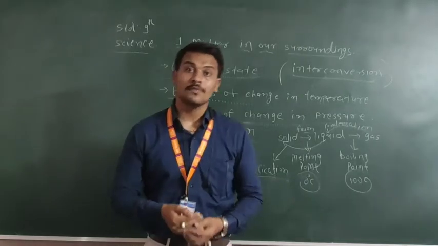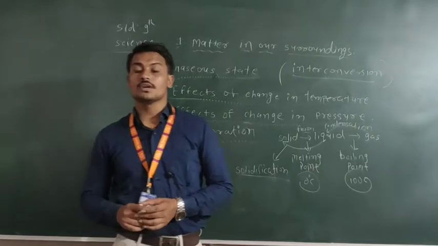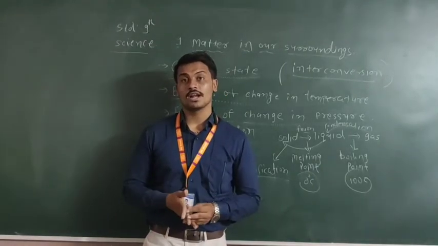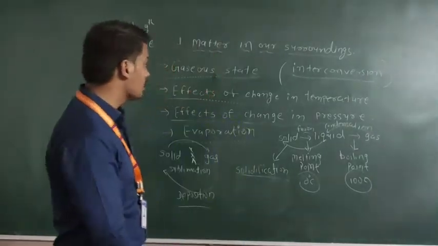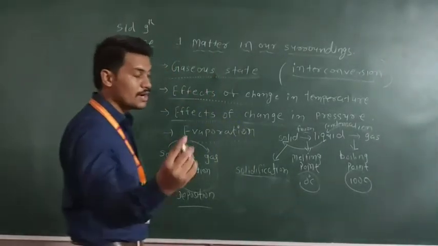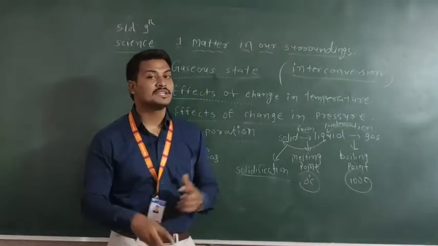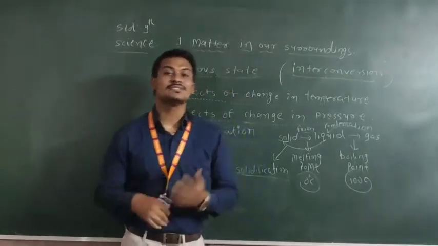Now, what are the different factors which increase the evaporation? Here there are 4 different things: first, increase the surface area; second, increase in temperature; third, less humidity; or fourth, increase the wind speed.